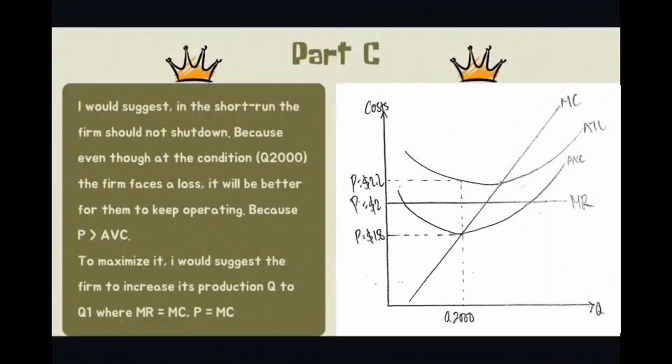Why? Because even though at the condition of Q2000, here you can see, the firm faces losses, it will be better for them to keep operating because the condition that they're facing is that P is bigger than AVC. And then to maximize their profit, to reach the maximizing point, I would suggest the firm increase its production to Q1, where marginal revenue is equal to marginal cost, and the price is equal to marginal cost. So they will reach their maximizing point. And that is all for number 3. Thank you.